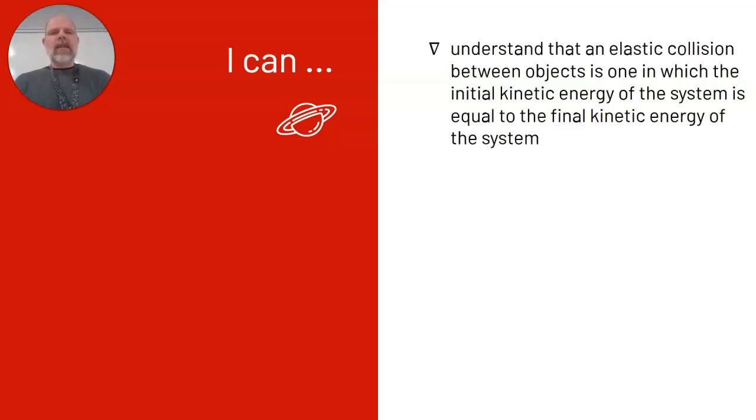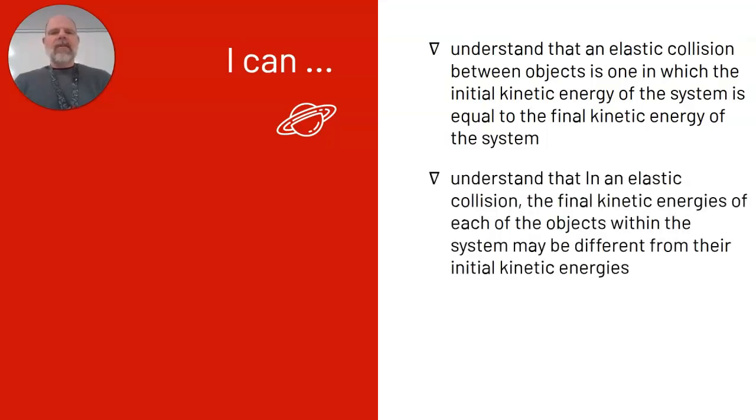The success criteria for this lesson are, I can understand that an elastic collision between objects is one in which the initial kinetic energy of the system is equal to the final kinetic energy of the system. I can understand that in an elastic collision, the final kinetic energies of each of the objects within the system may be different from their initial kinetic energies.